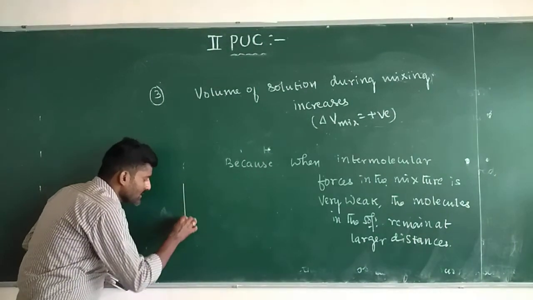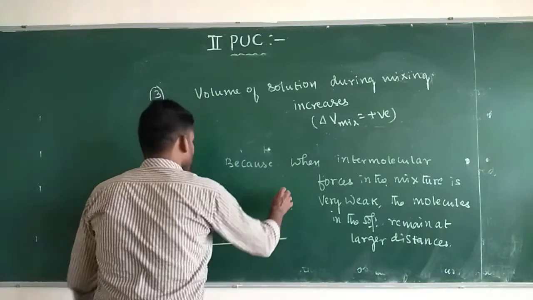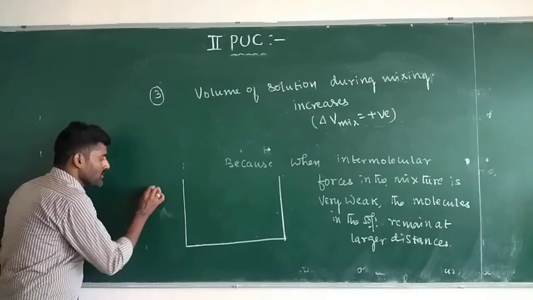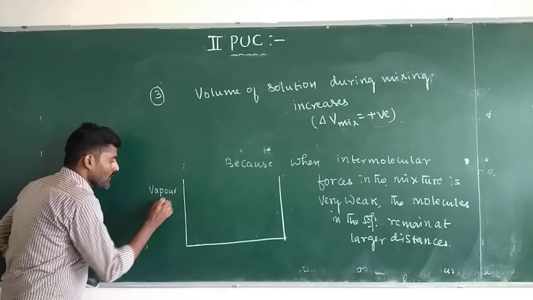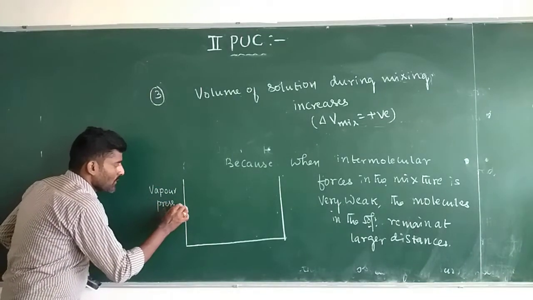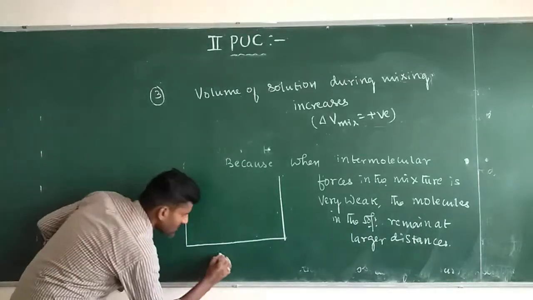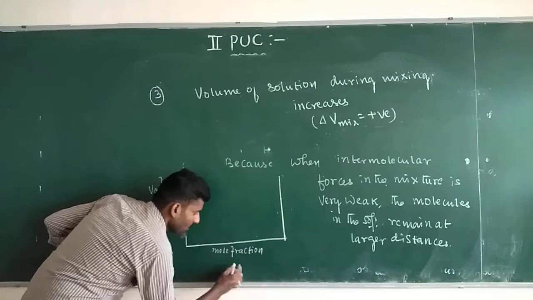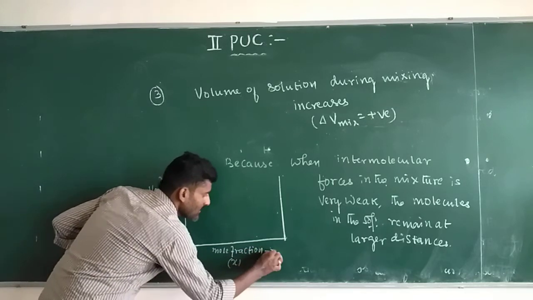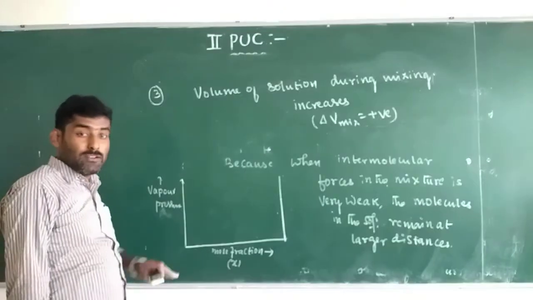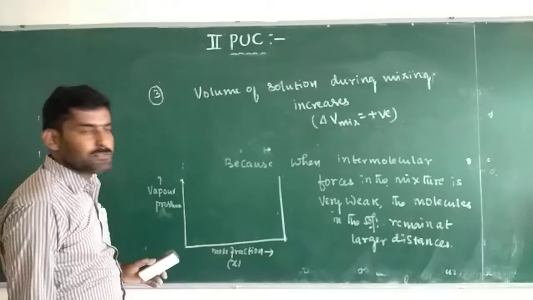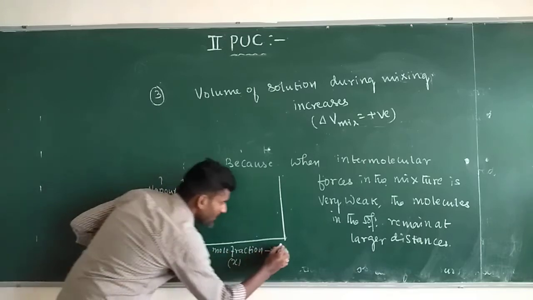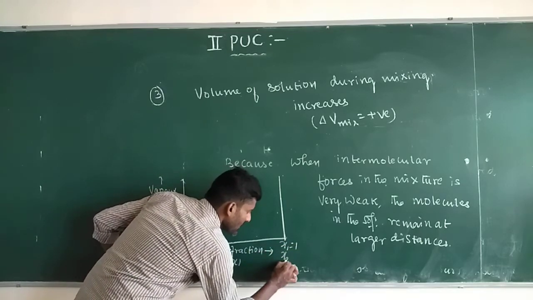For such non-ideal solutions showing positive deviation, if you draw a graph of vapor pressure along the y-axis versus mole fraction along the x-axis, then a maxima is obtained because of the increase in volume and delta H becoming positive. Here x1 is equal to 0, x2 is equal to 1, and x1 is equal to 1, x2 is equal to 0.